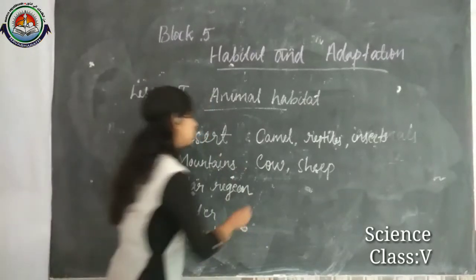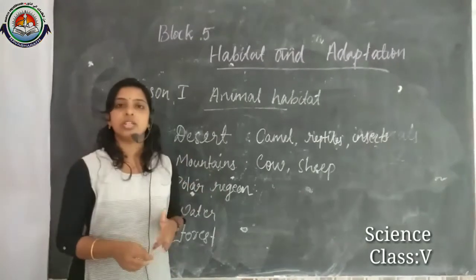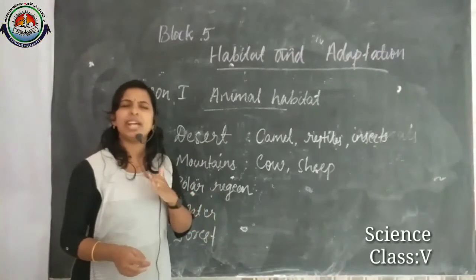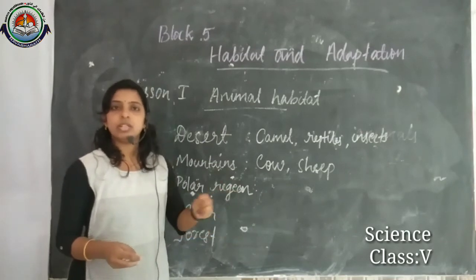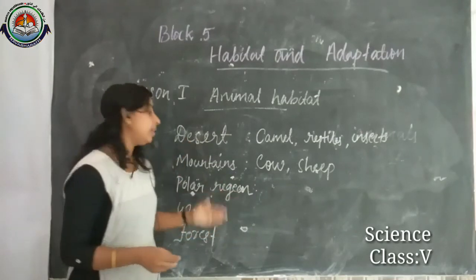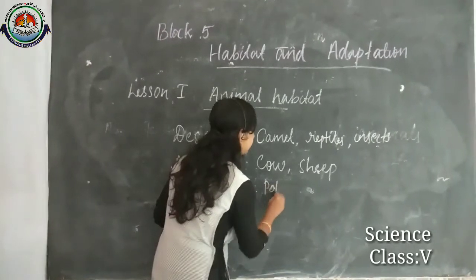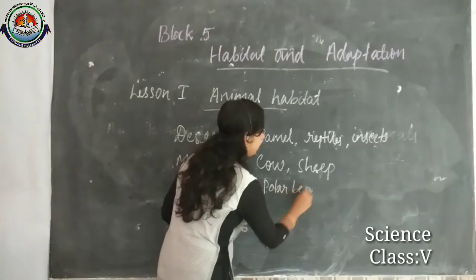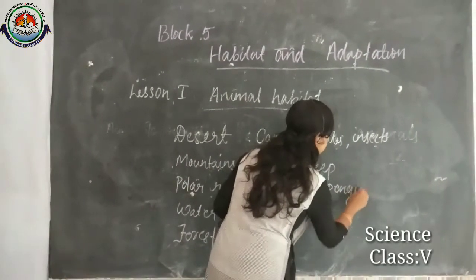Then polar regions. What are the features of polar regions? In the polar regions, there is an extreme cold climate. In the polar regions, we can see the polar bear or penguins.